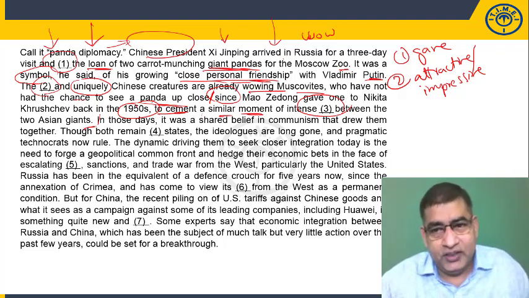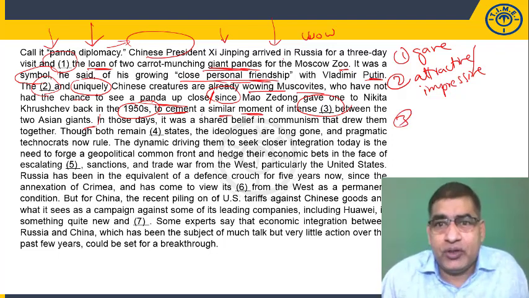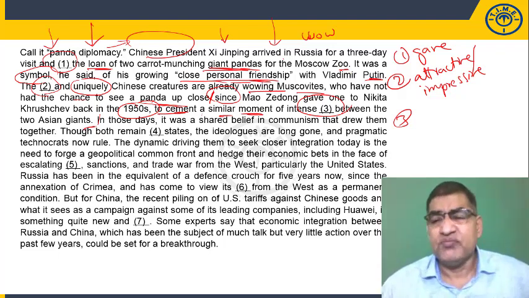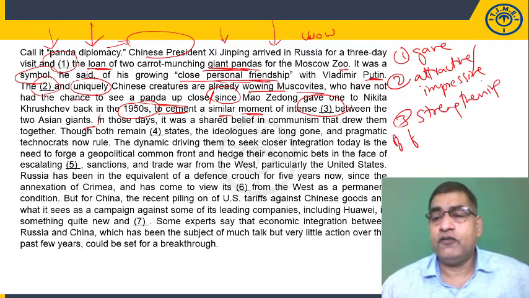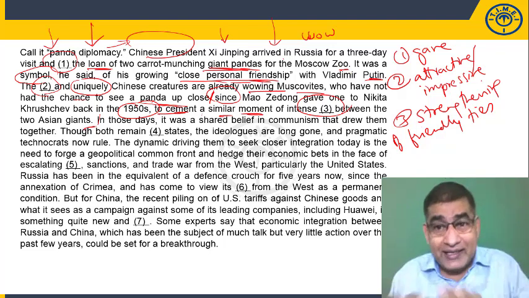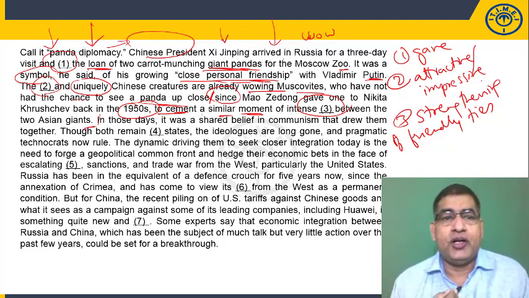Yes or no? That's the only phrase. Sometimes you can get a phrase as the possible answer. So whatever you get, based on the clues, you should make note of it. So what is a similar moment of intense strengthening of friendly ties? They are establishing or re-establishing their friendly relationship. So that's our clue for the third blank.